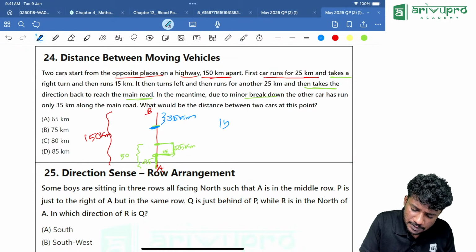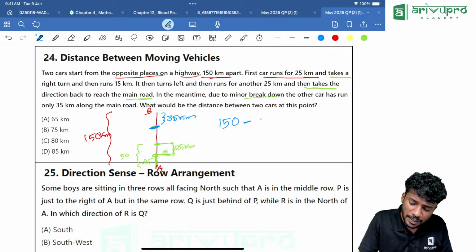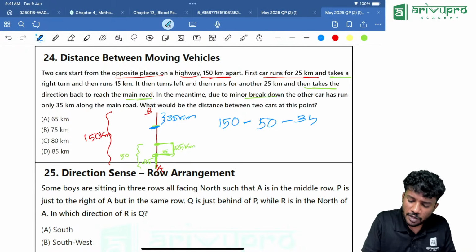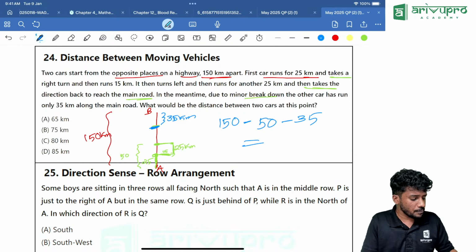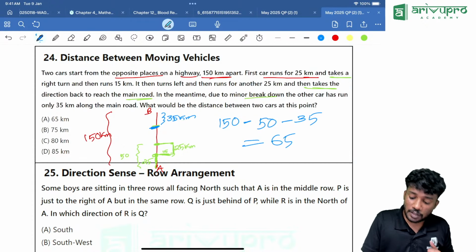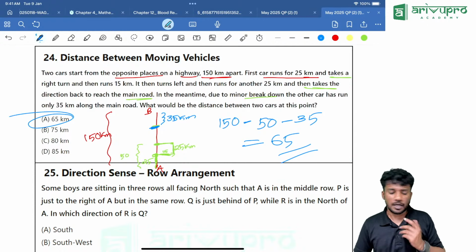Now, what is the distance between them? The total distance is 150, correct? 150 minus distance traveled by A, which is how much? 50. Minus distance traveled by B, which is how much? 35. What is the answer? 150 minus 50 minus 35. Answer is 65. Option A is our answer.